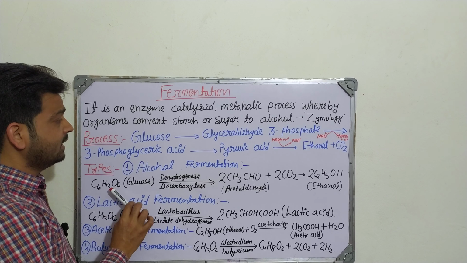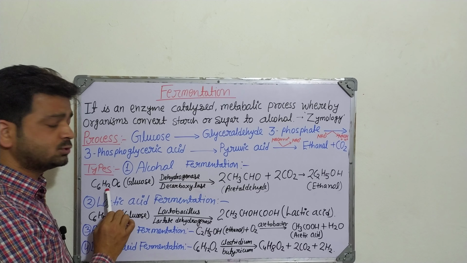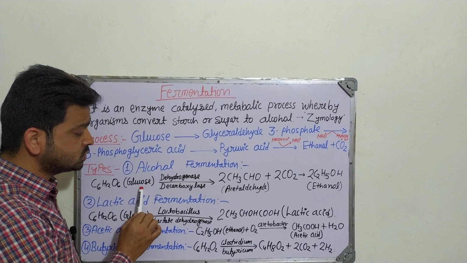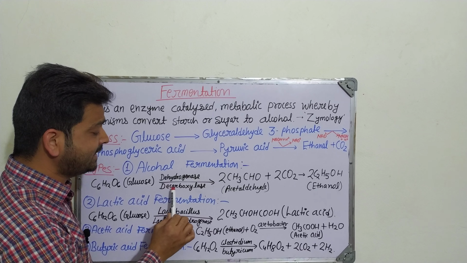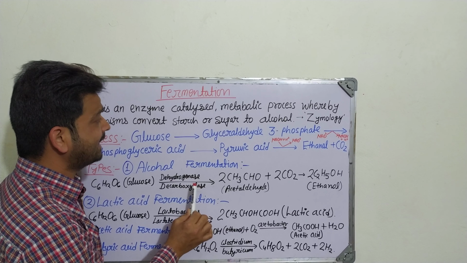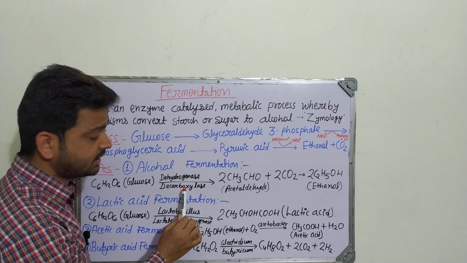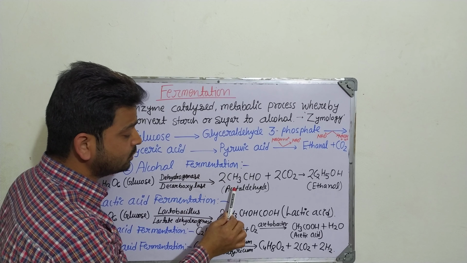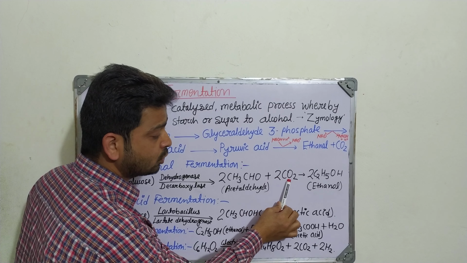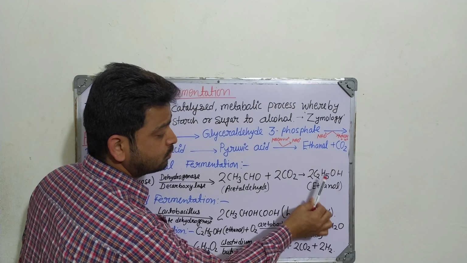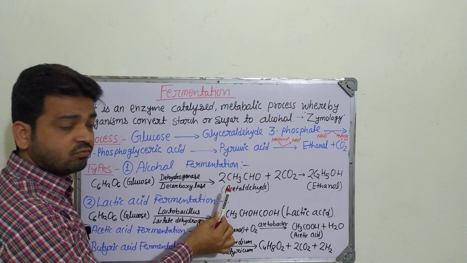So what is happening here, as I told you, we subject glucose, C6H12O6, in the presence of dehydrogenase and decarboxylase enzymes. That's what makes it an enzyme catalyzed metabolic process. So it will convert into acetaldehyde, that is 2CH3CHO, and 2 molecules of carbon dioxide, and at last 2 molecules of ethanol are produced. That's what is called alcohol fermentation.